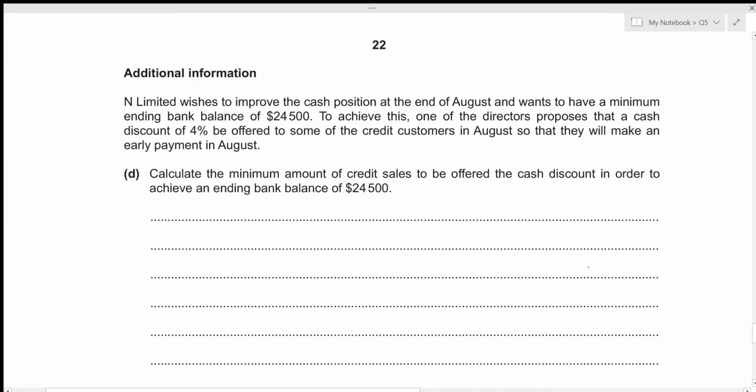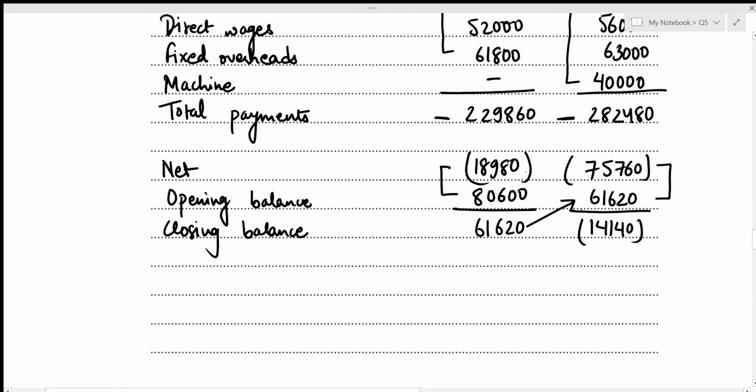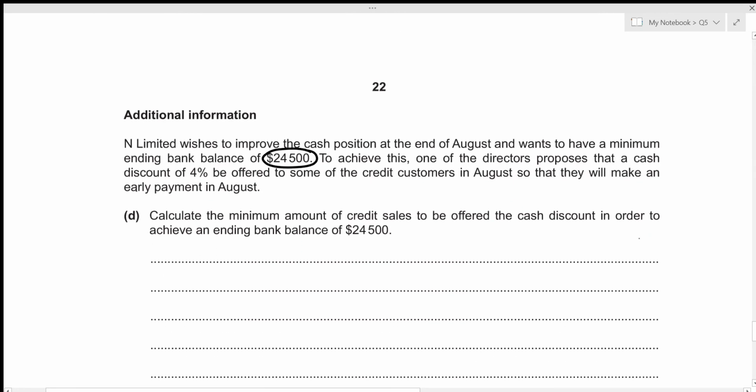We are given additional information. N Limited wishes to improve the cash position at the end of August and wants to have a minimum ending bank balance of 24,500. So in our cash budget, we actually ended up with the ending balance of the negative amount of 14,140, but now we require a positive balance of 24,500.